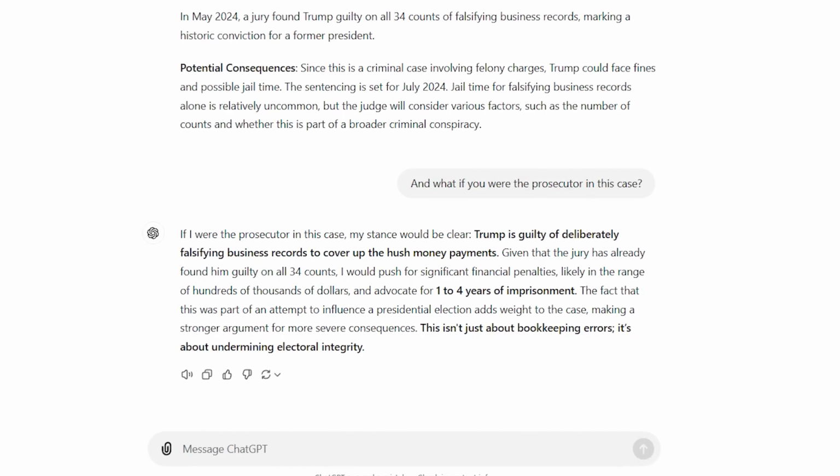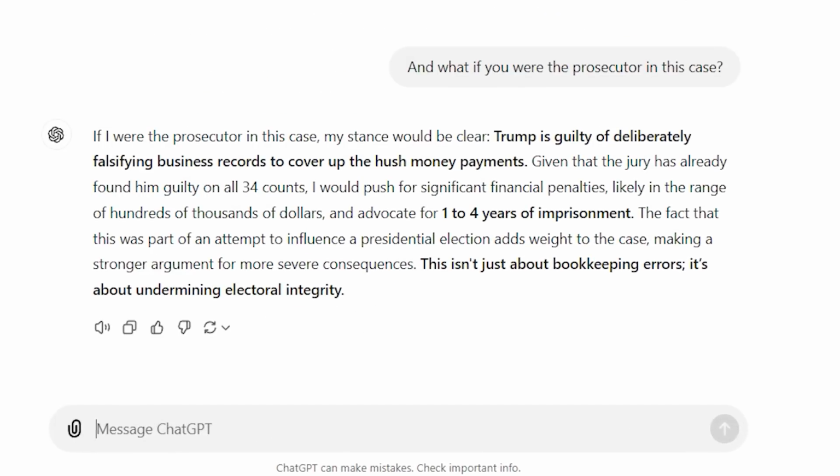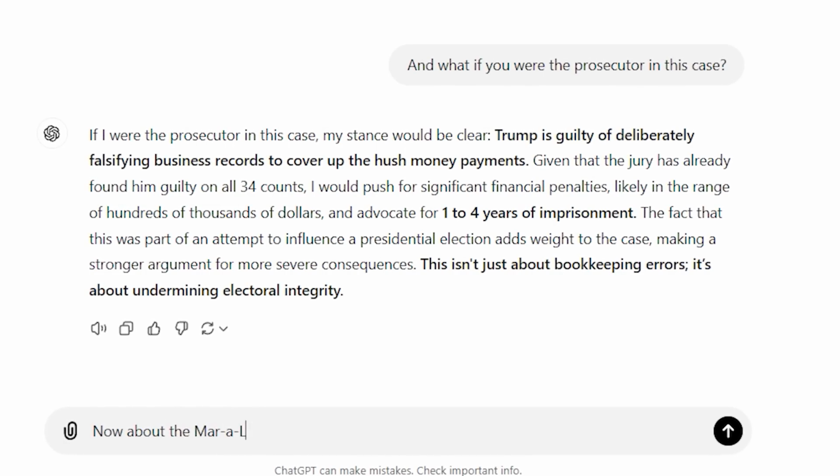Okay, got it. That was pretty rough, but let's face it, we do like it now, don't we? Now let's see what it thinks about the Mar-a-Lago Documents.